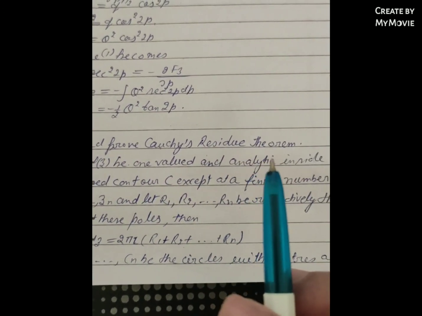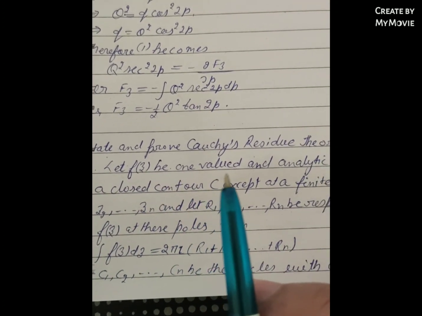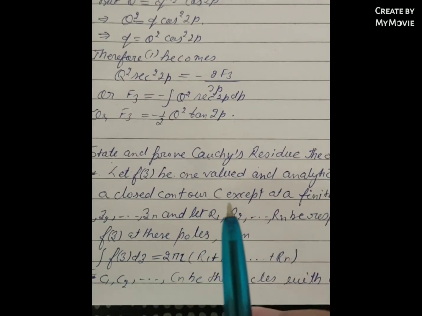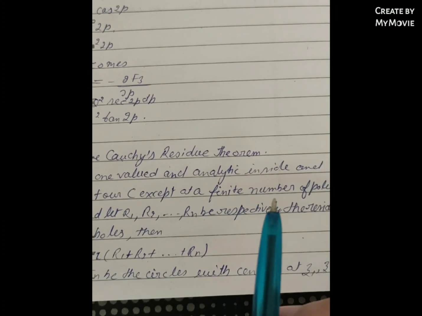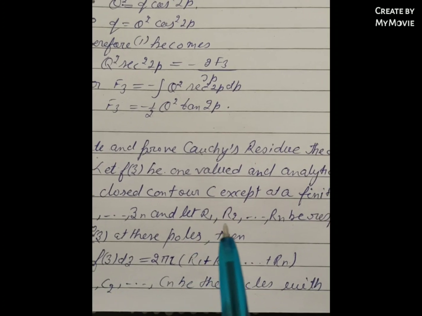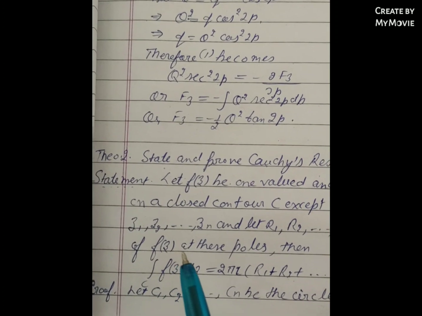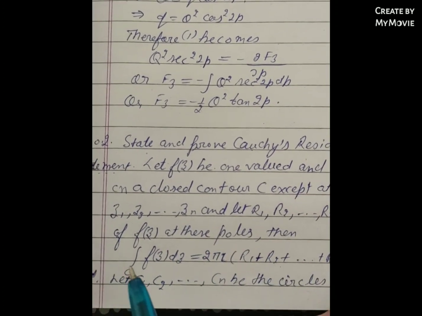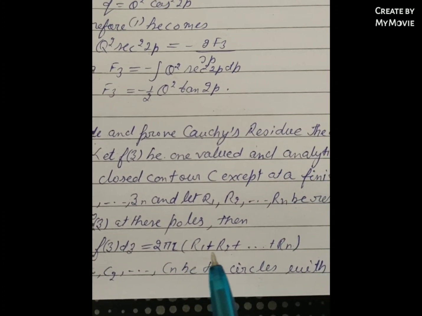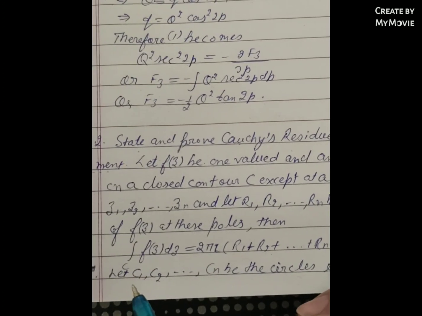State and prove Cauchy's residue theorem. Statement: Let f(z) be a single-valued analytic function inside and on a closed contour C, except at a finite number of poles z1, z2, and so on up to zn, and let r1, r2, and so on up to rn be respectively the residues of f(z) at these poles. Then the integral of f(z) dz is equal to 2πi (r1 + r2 + and so on + rn).